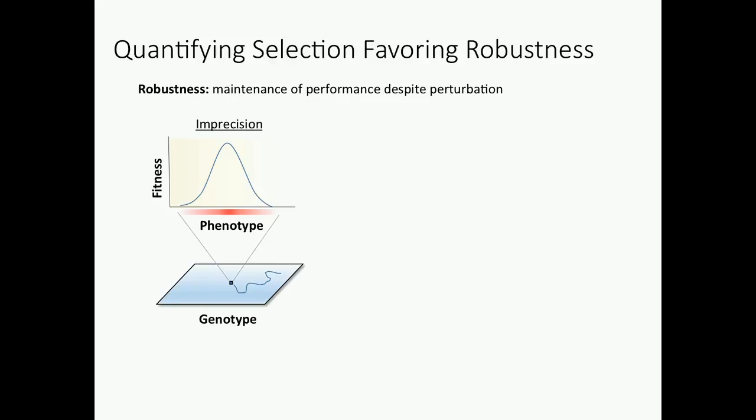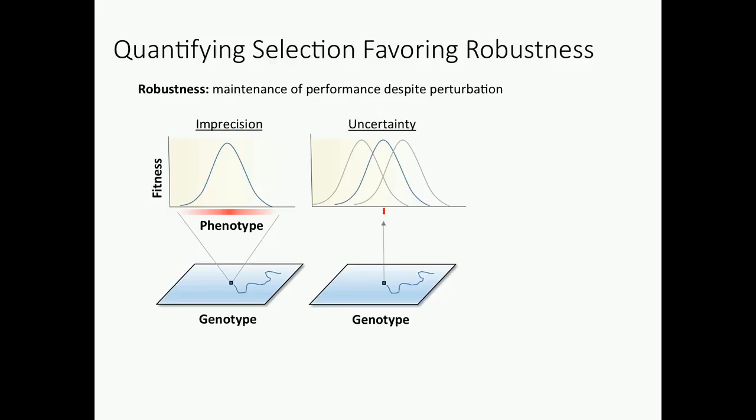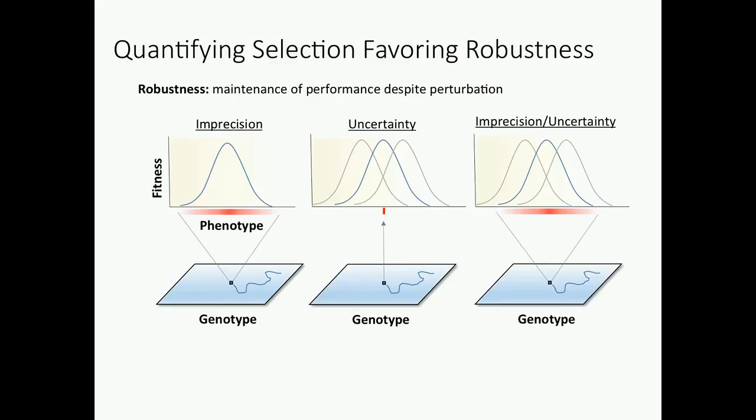And we can call this imprecision. So the genotype has imprecise control over the cell state. Another form of perturbation is environmental perturbation, which creates uncertainty. So we may have a one-to-one mapping of genotype to phenotype, but now the environment is fluctuating, okay? So we can put these two together, and we have evolution that happens with imprecision and uncertainty. And this is what most organisms in nature face, and we're tasked with understanding how natural selection works here.